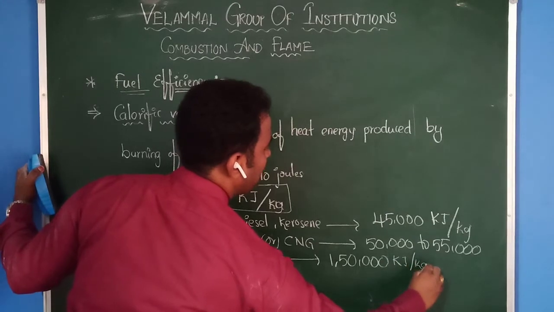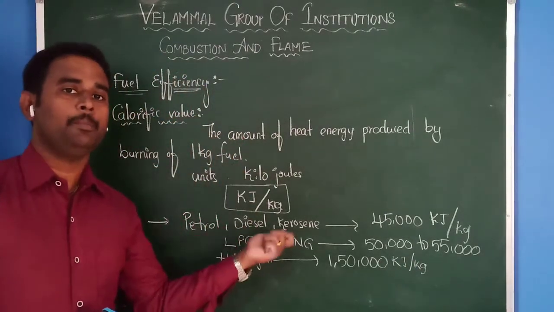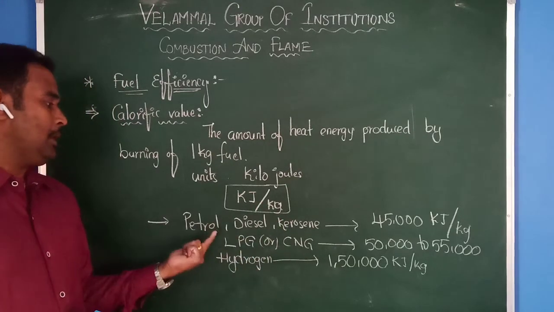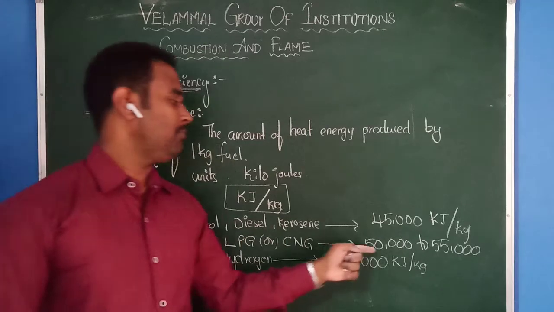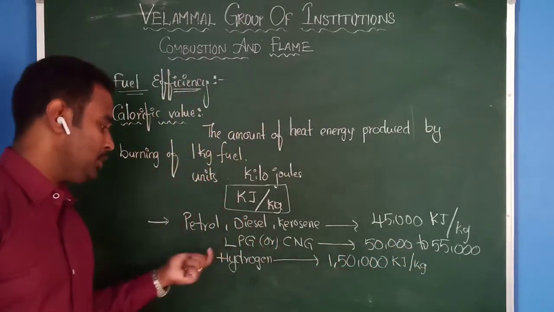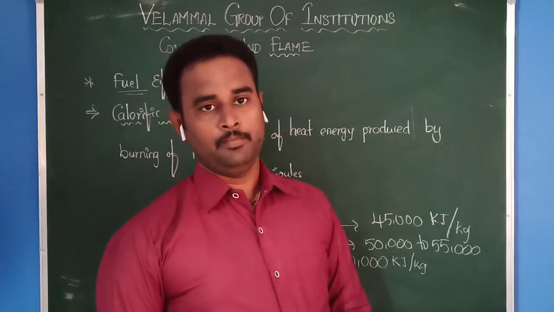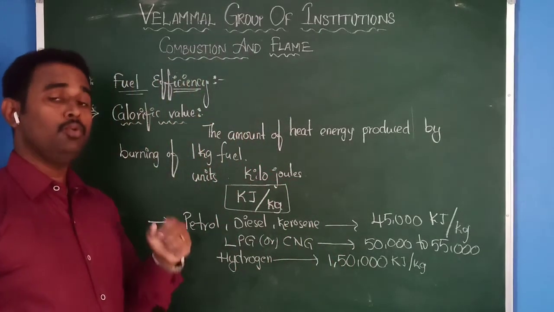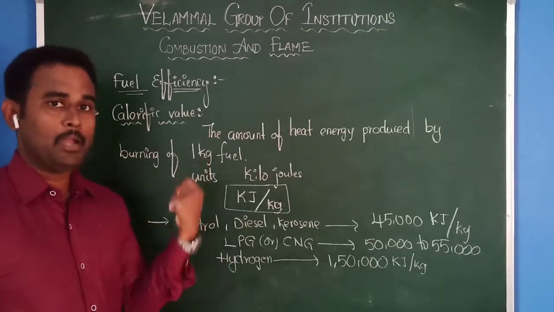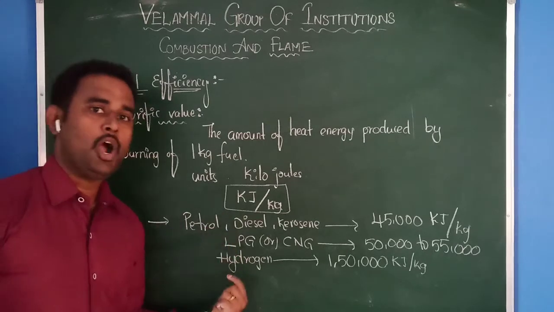That means based on the fuel, you will get different amounts of heat energy. Petrol and diesel give nearly 45,000, LPG or CNG 50 to 55,000. But when you check hydrogen fuel, it gives nearly 1,50,000. That means hydrogen is the fuel which gives more energy when compared to all the remaining fuels.